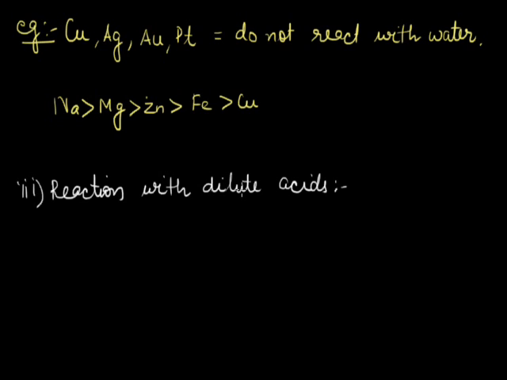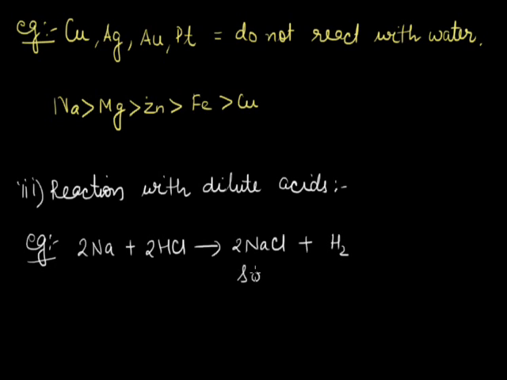So considering the reactivity of different metals with acids like hydrochloric acid and sulfuric acid, we can see different examples for the reaction of metals with dilute acid. For example, sodium reacts with hydrochloric acid to form sodium chloride along with hydrogen gas.